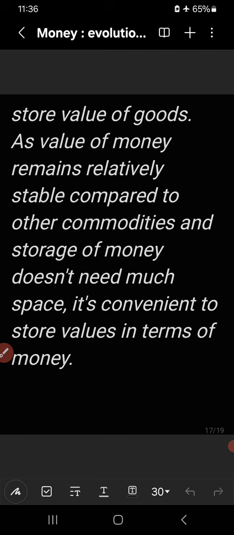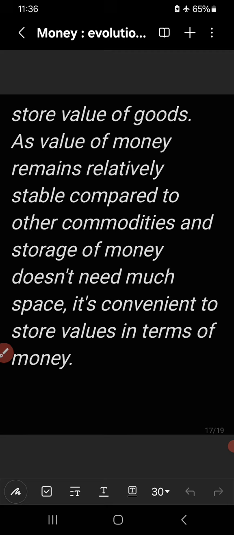In the barter system, commodities are perishable, they want greater space, and their value does not remain stable.